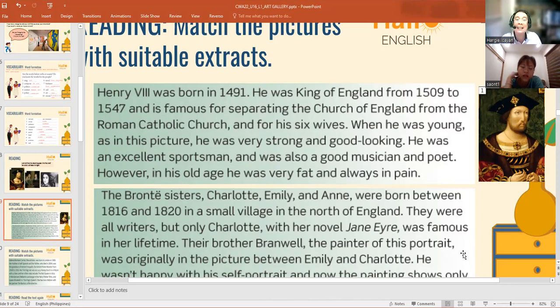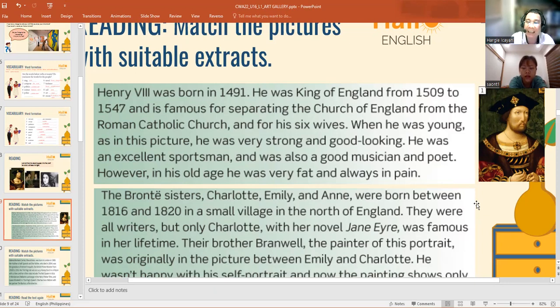He is famous for separating the Church of England from the Roman Catholic Church and for his six wives. So how many wives did he have? Six. He has six wives. When he was young, as in the picture, look at this one, he was very strong and good looking, actually. That means he is handsome.